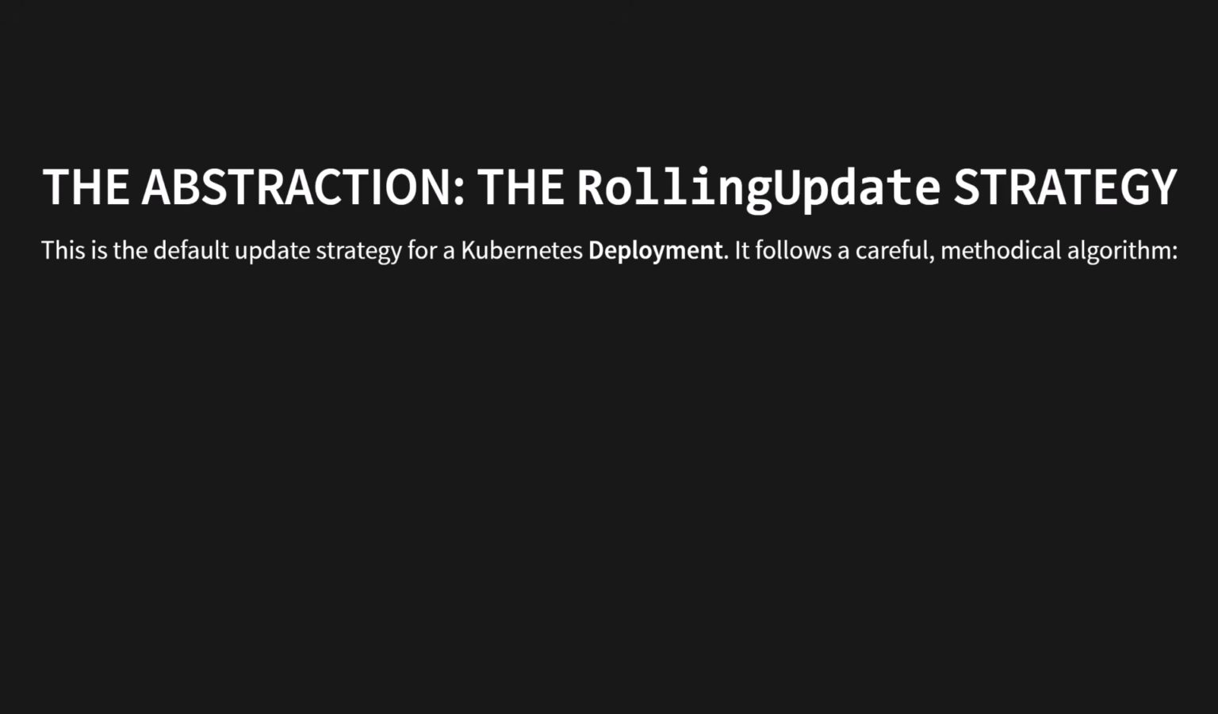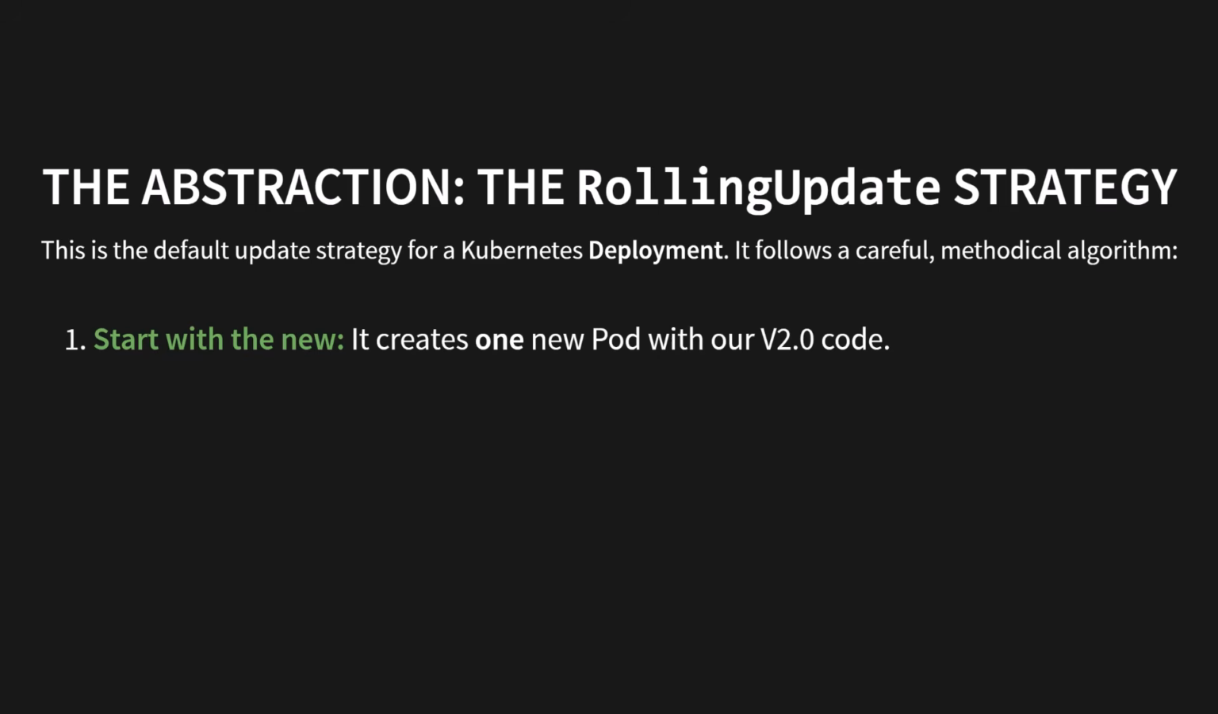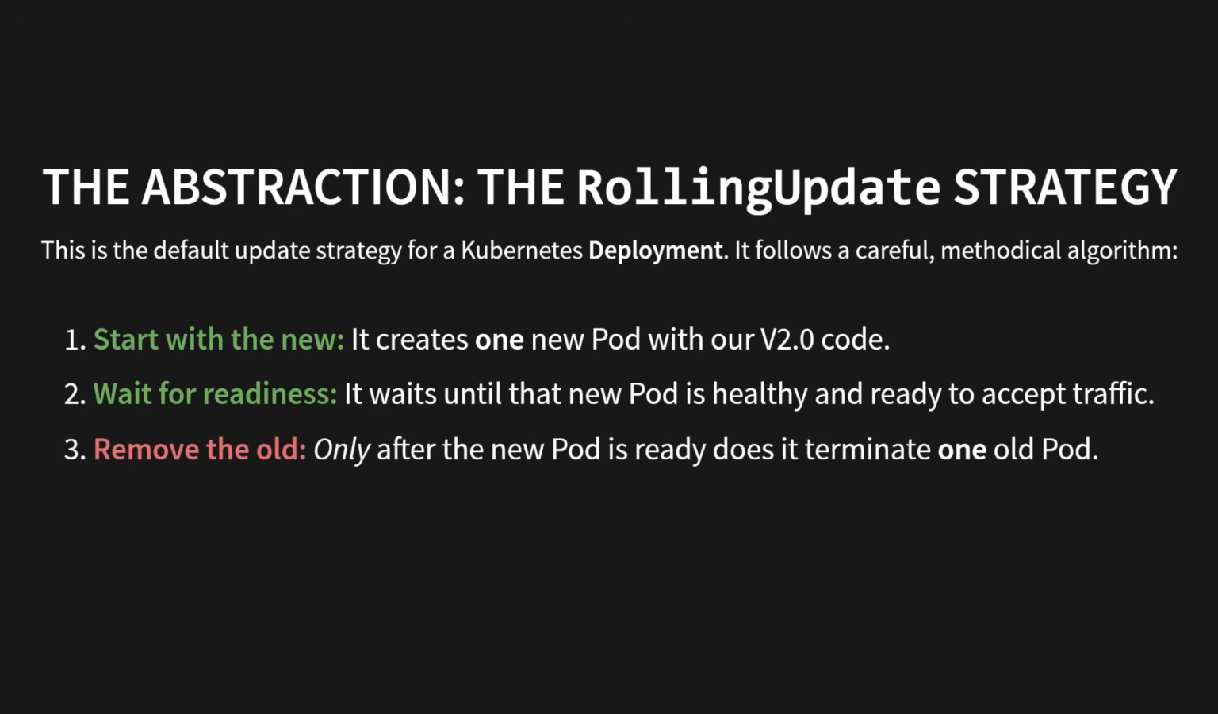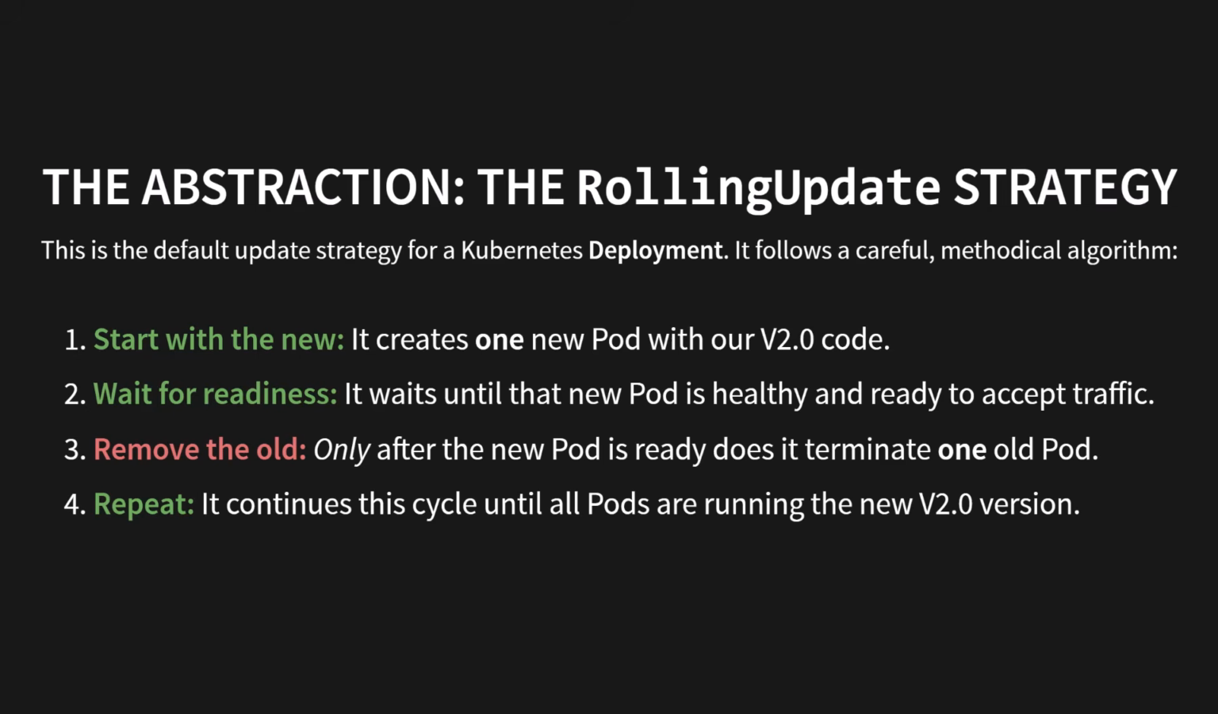This is the default update strategy for a Kubernetes deployment, and it follows a very careful, methodical algorithm. First, it starts with the new. It creates one new pod with our v2.0 code. Second, it waits for readiness. It waits until that new pod is healthy and ready to accept traffic. Third, it removes the old. Only after the new pod is ready does it terminate one old pod. And finally, it repeats. It continues this cycle until all pods are running the new v2.0 version. It's safe, it's reliable, and it guarantees no downtime.